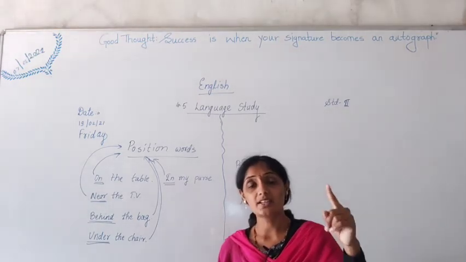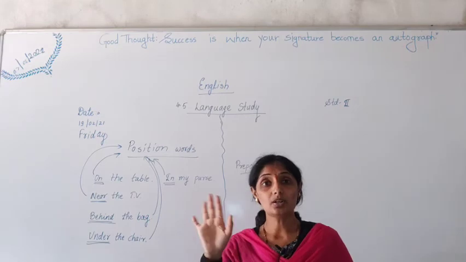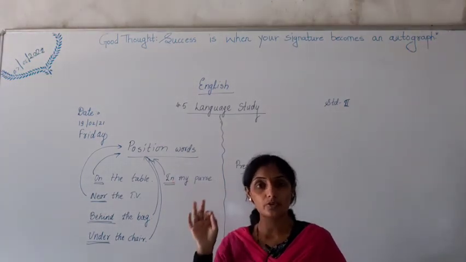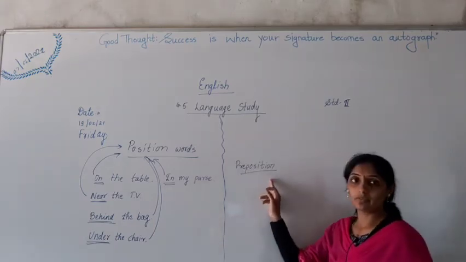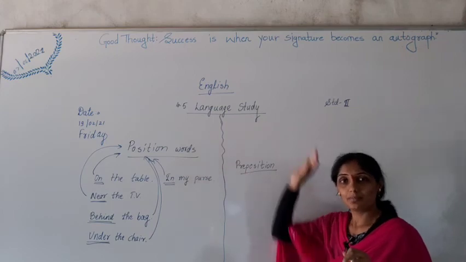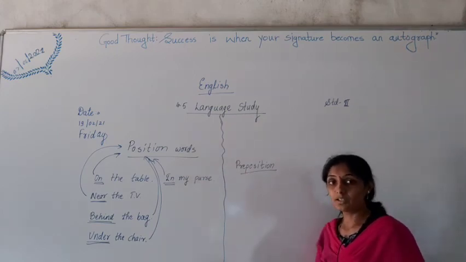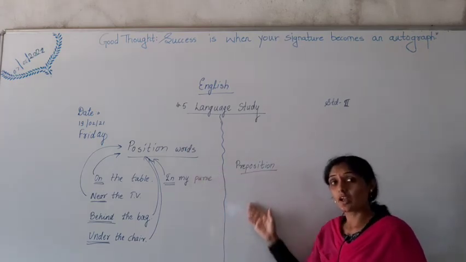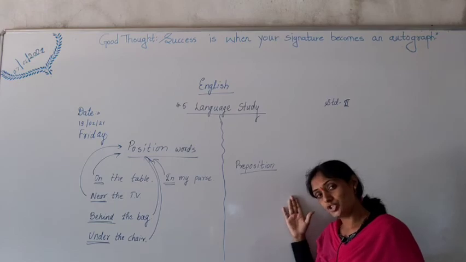When you go to 2nd standard, 3rd standard, you will not say position words. Preposition will be told to you. Don't get confused. Okay? Position words and preposition are the same. But for you, in simple language it is told as position words, and in English grammar it is called preposition.